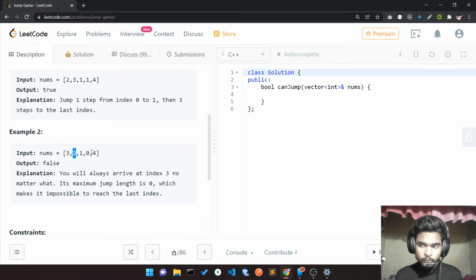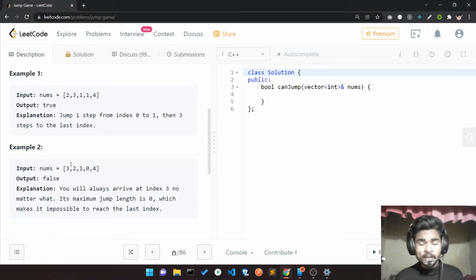So I ignore this and take one step. If I take one jump, I reach the 0, and there is no possibility. If I'm at the position of 0, I can't jump. So there is no chance to reach the end, and in that case I'll return false.